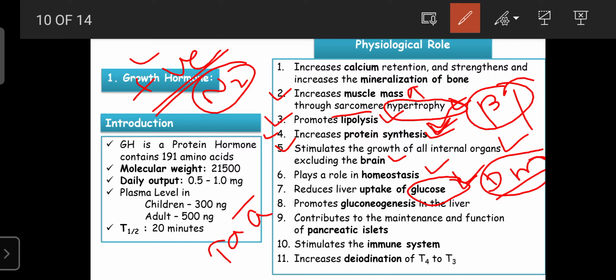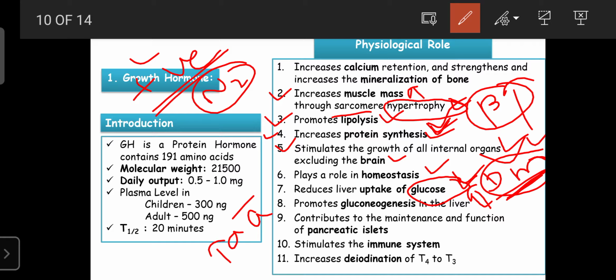And also the growth hormone can promote gluconeogenesis in the liver. On one side it inhibits glycogen synthesis, and on another side it enhances the synthesis of glucose from non-carbohydrate sources, by utilizing ketone bodies or amino acids, which is known as gluconeogenesis. So that process increases. Once again the blood sugar level increases, and it can then cause diabetes mellitus.